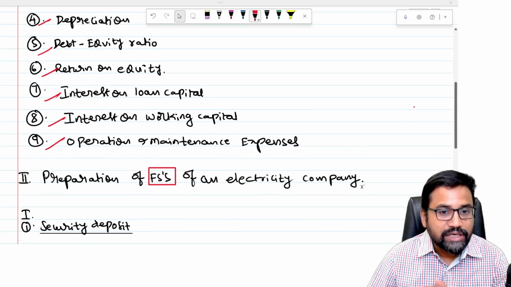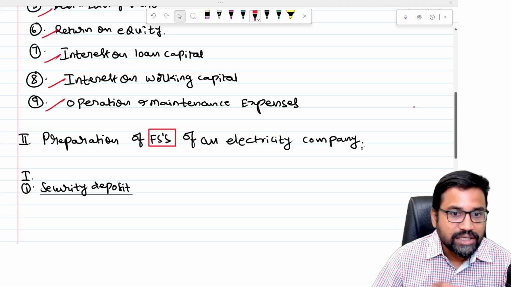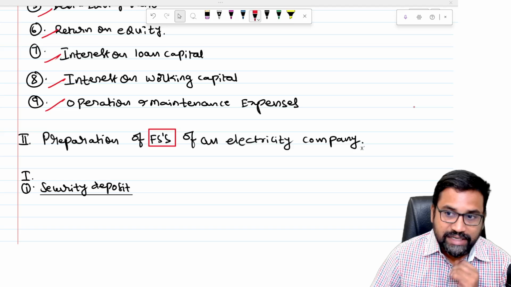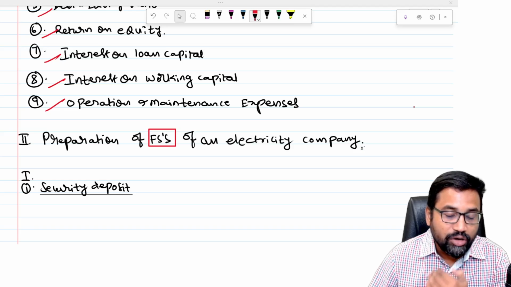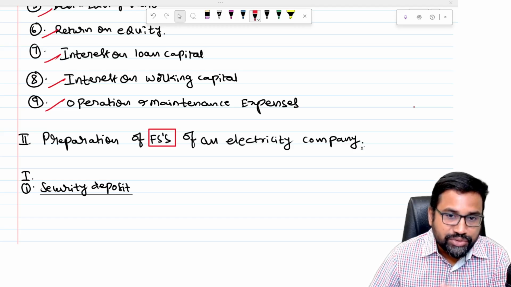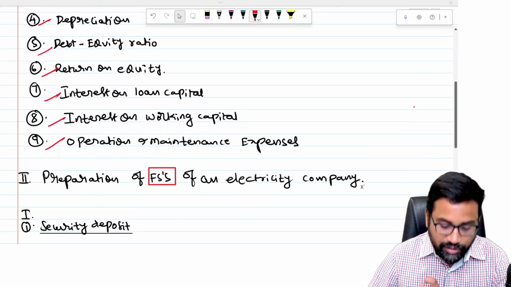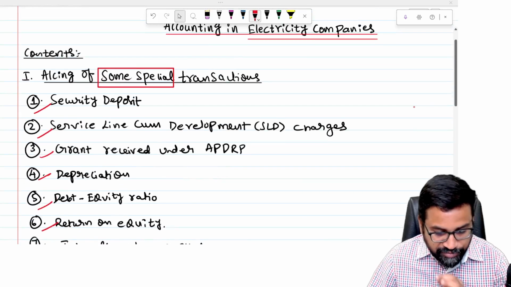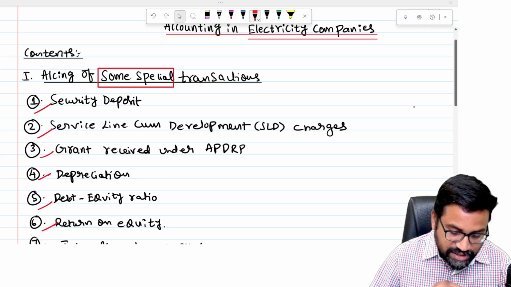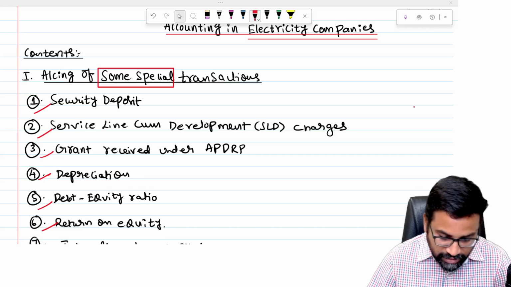Once we learn the special areas, the next thing is learning the formats of financial statements of electricity companies, like how we have learned the formats of banking company and insurance company. But before that, there are certain important special transactions we need to learn.